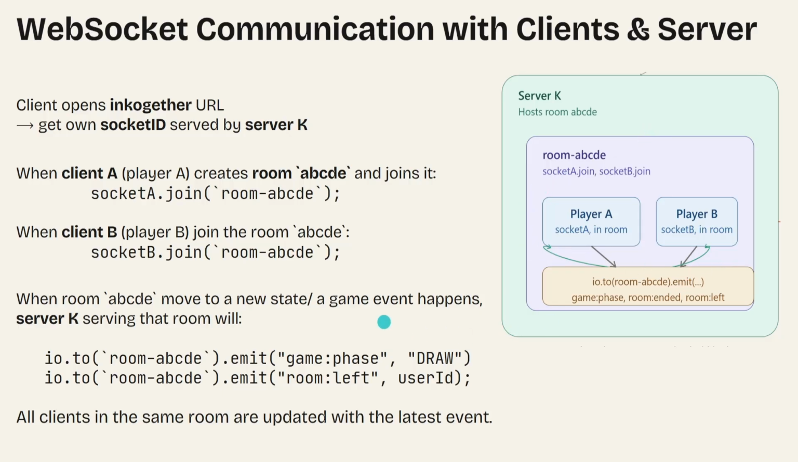For example, server K will broadcast that the game has moved to the draw state, or that a player with this user ID has left the room. So all the clients in the same room listening to this room's events will be updated with the newest event.